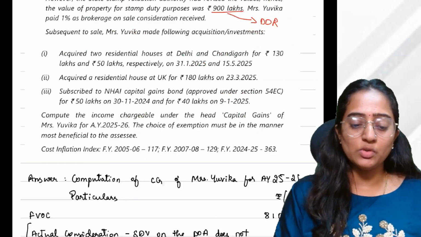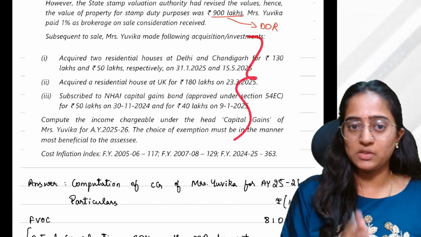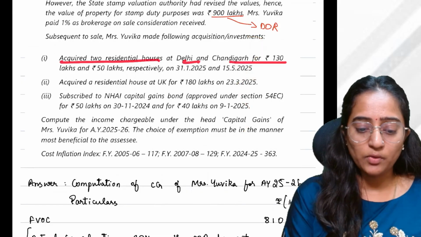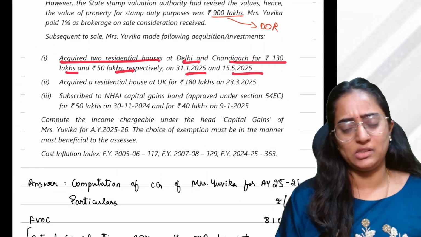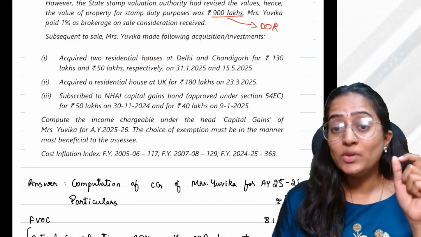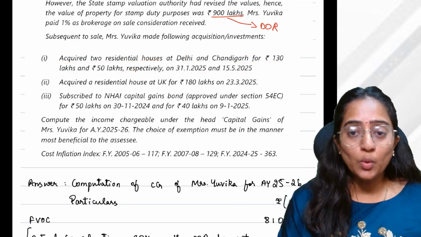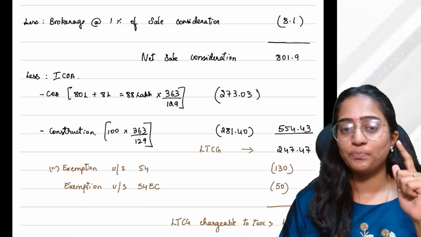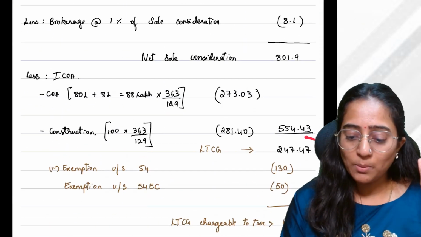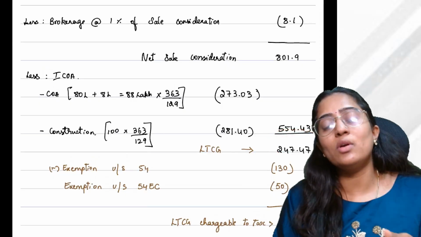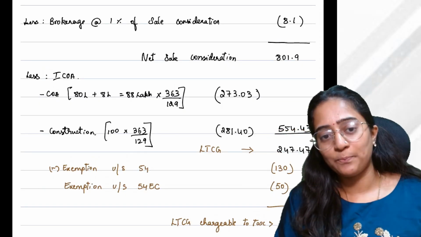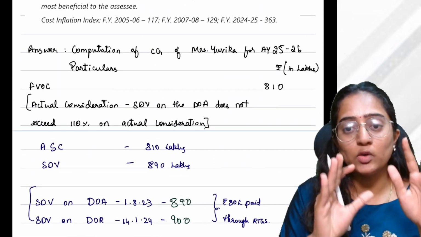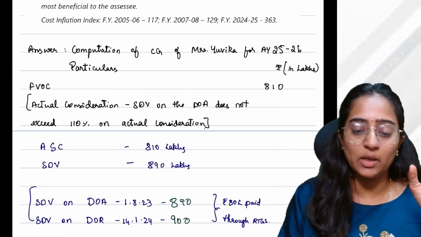Now, when it comes to this point, it is different in this question. See, she acquired two residential houses at Delhi and Chandigarh for 130 and 50 lakh respectively on this date. Fine. You can get exemption on the two properties provided your capital gain is up to 2 crore. Your long-term capital gain which you're getting is more than 2 crore, that is 2 crore 47 lakh. So you can take exemption only on one property. Or you can buy 2, 3, 10 also, exemption will be available for one.